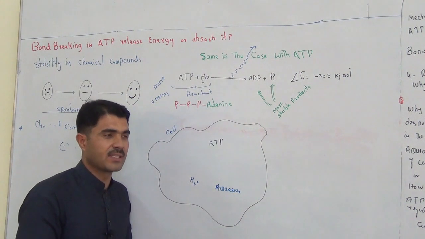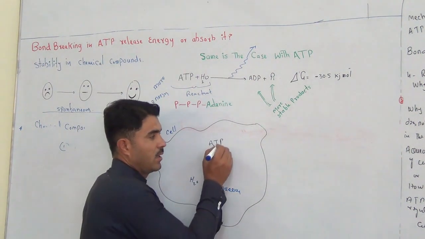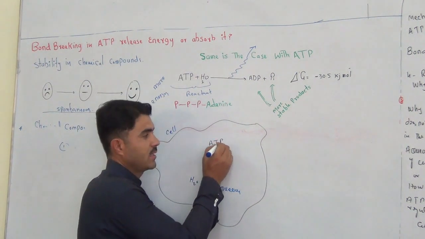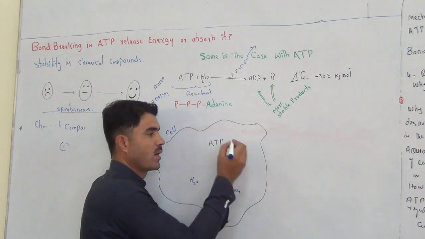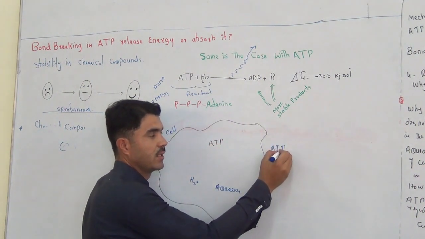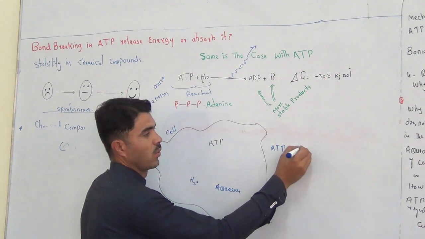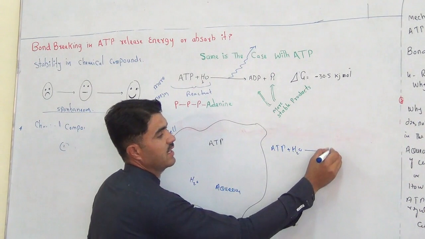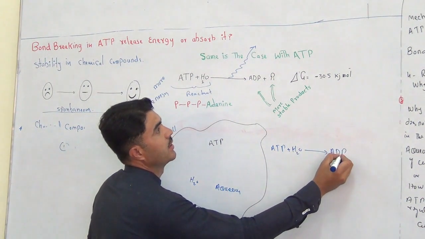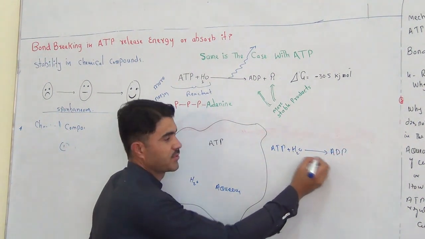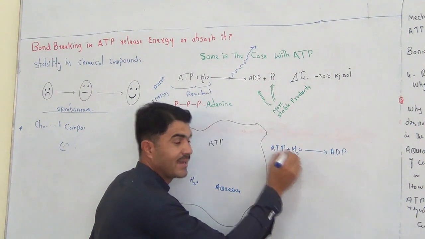The reason behind this is that if you want this reaction to occur, ATP plus H2O becomes ADP, right? It needs energy.